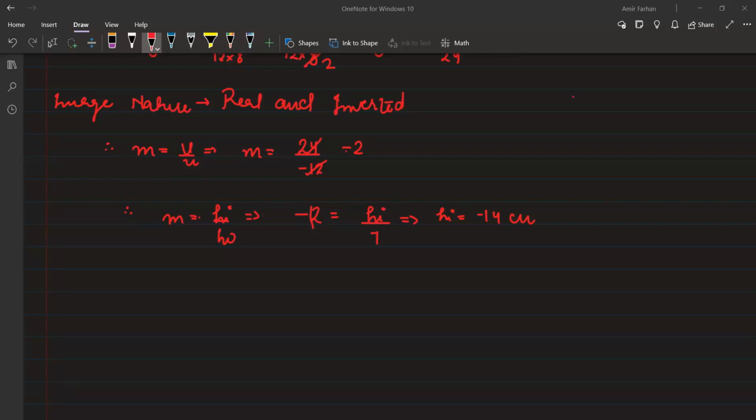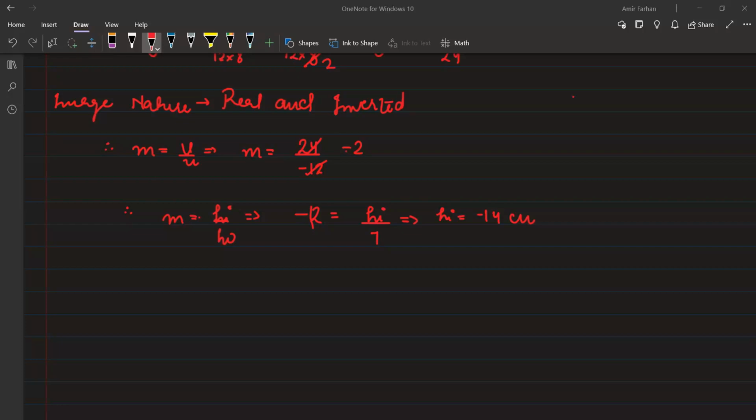I want the concept, basically. I know it's the height of object and height of image, but I want the relation between them. In this chapter, everything involves the height of object, image distance, object distance, and height of image. I want the relation between them.